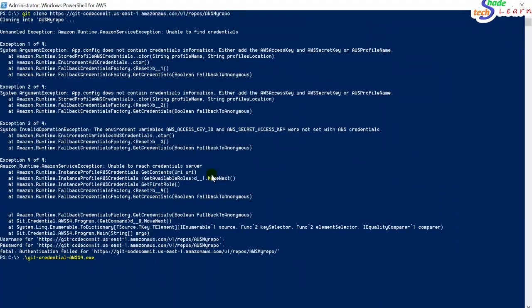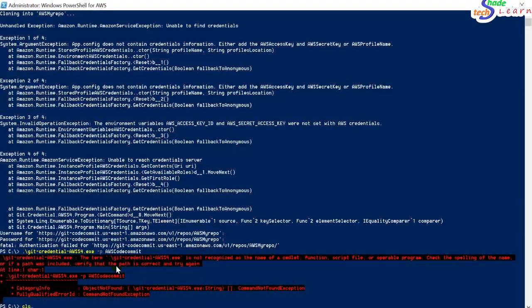It seems there was an issue while we were setting the credentials because we didn't include the profile which we saved. So I'll just include that here, and then I'll run.